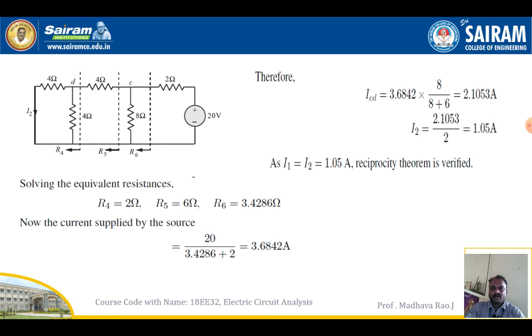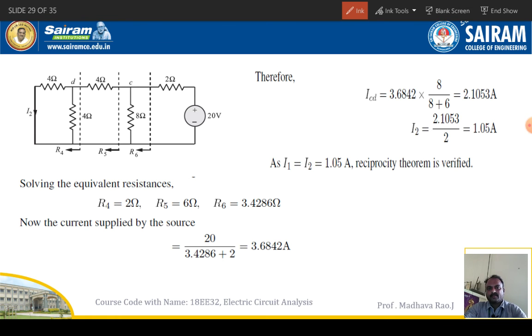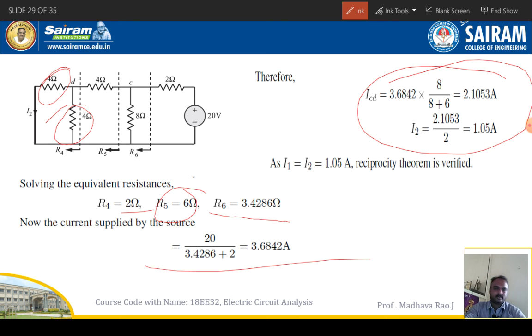Before doing all those things, we have to find the equivalent resistance R4, R5, R6. R4 is equal to 2, that is 4 ohm and 4 ohm. Here 4 ohm and 4 ohm are parallel. So the equivalent is 2. Then 2 ohm will be in series with the 4 ohm, giving 6 ohm. Then 6 ohm is parallel to 8 ohm. If you calculate, we will get 3.42 ohm. So the current supplied by the source is 20 divided by total resistance. So apply the current division principle and find out the I2 value.